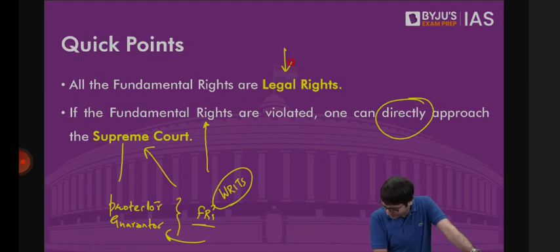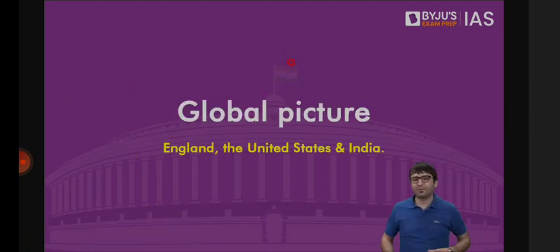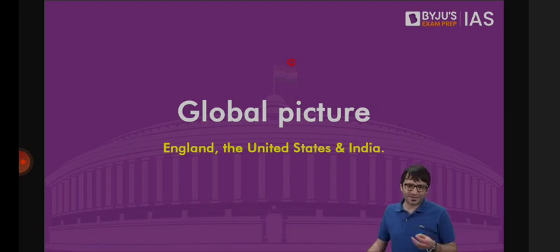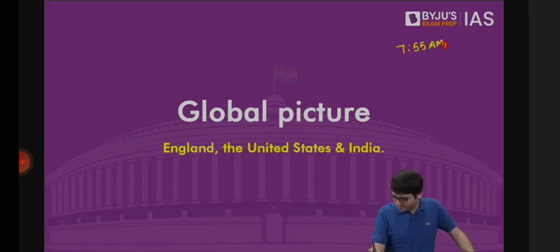Okay. Let's take a break. Once we return from the break, we will look at what is the global picture. What is the status of fundamental rights in Britain, in the United States, and in India? Why we have to discuss that? Because comparison of the world constitutions is also a topic mentioned in your syllabus. And we can understand fundamental rights better when we know what is the global position. Clear? See you after the break at 7:55. See you on the other side.